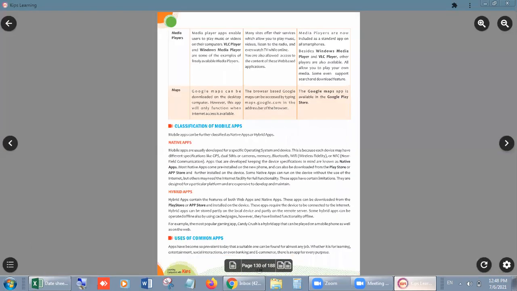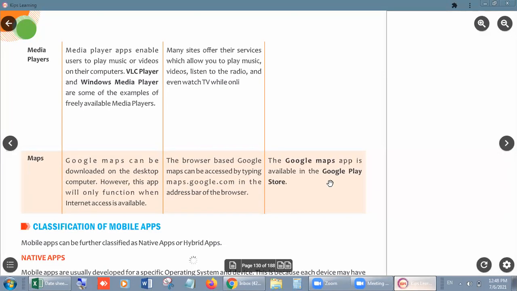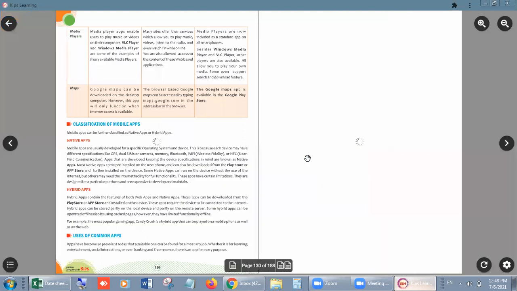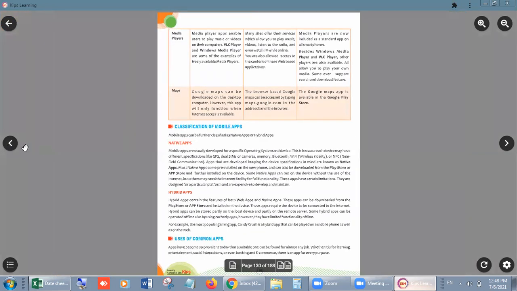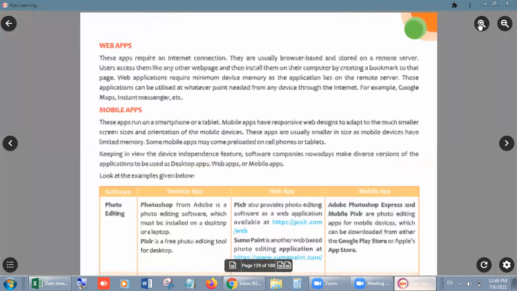Let me turn the page. Okay, let me zoom the window so that you can see it very clearly.